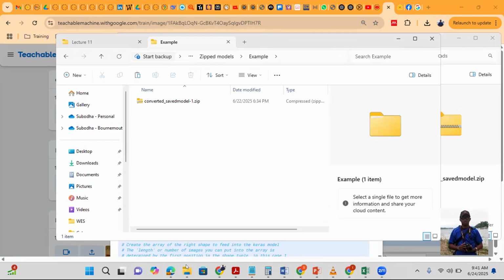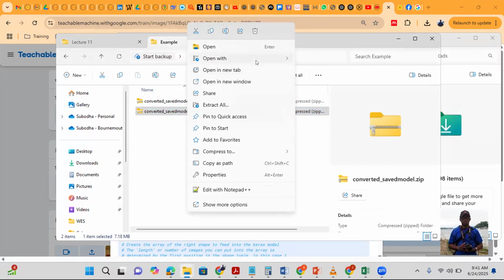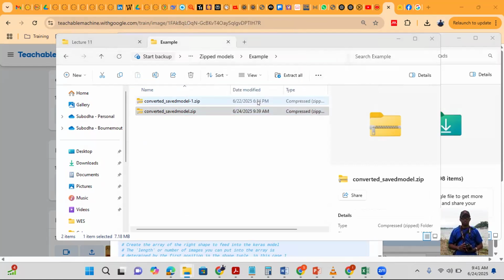Okay. Now in my appropriate folder, I'm going to paste the newest converted saved model, and I have to unzip and get the model itself, because in order to upload this to Hugging Face, I need the file itself, not the zip version. So I will extract this, extract all.